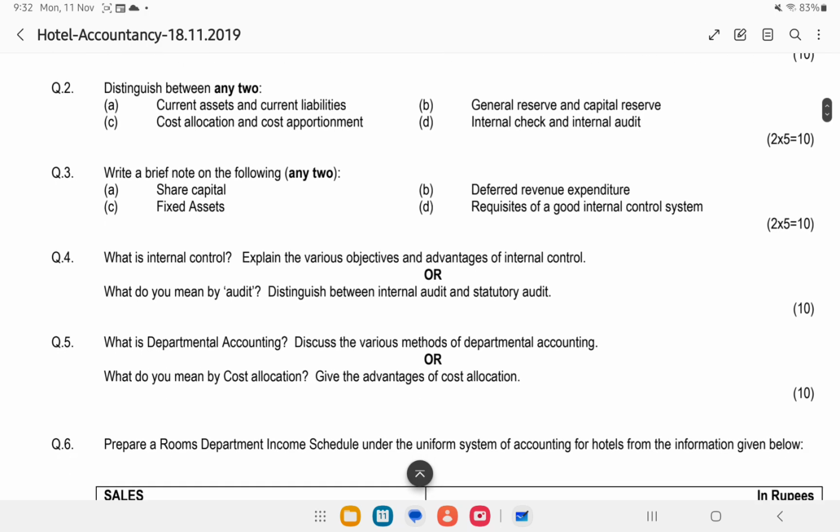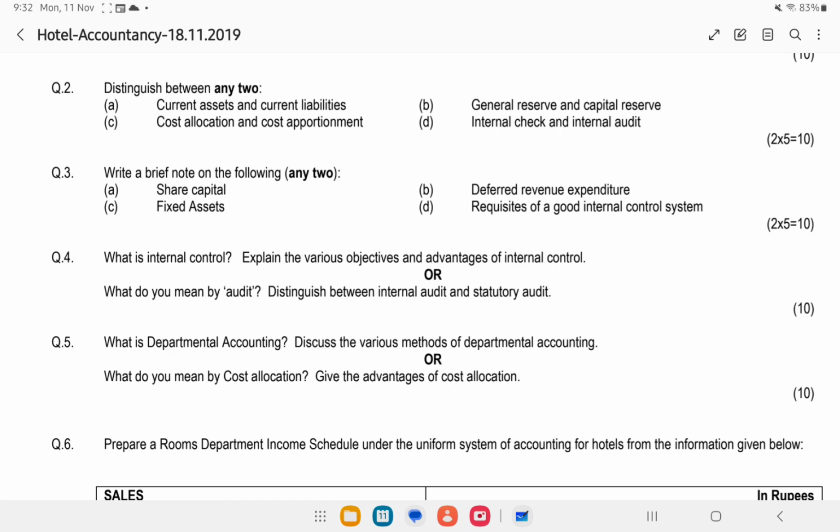Now distinguish between current asset, current liability, cost allocation, cost apportionment, internal check, internal audit, general reserve and capital reserve. Here remember, cost allocation and cost apportionment is a very important thing that is related to departmental accounting. I think you know what departmental accounting is. If you don't know, please check my previous videos.